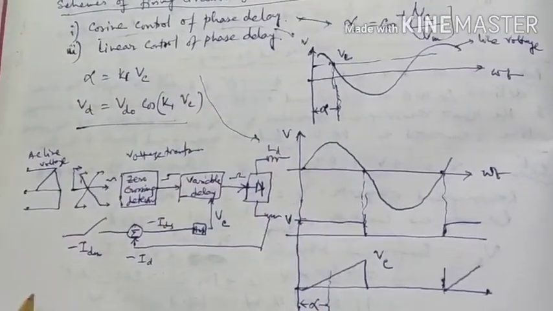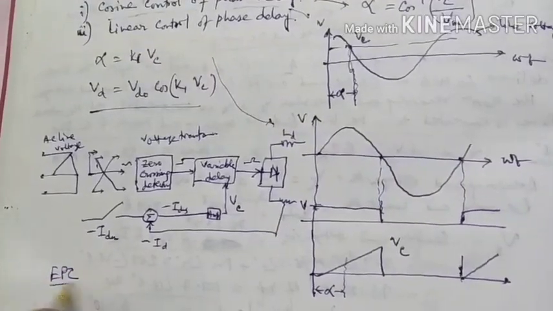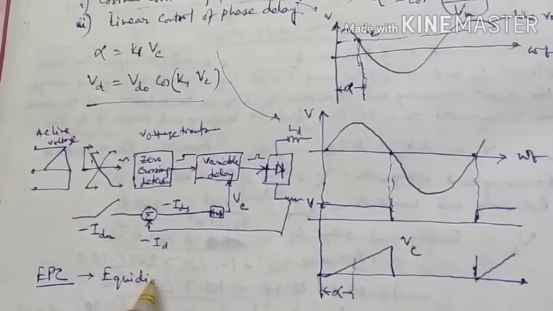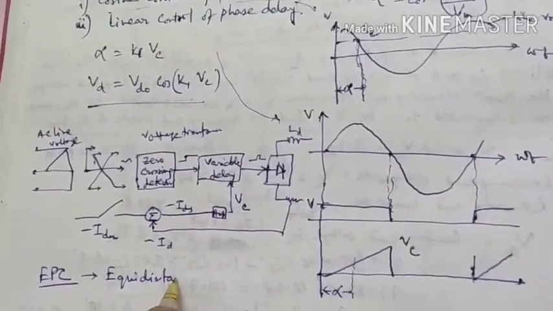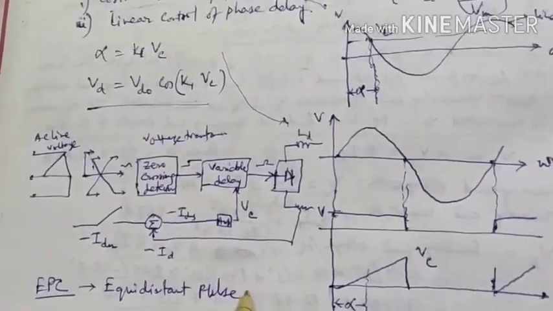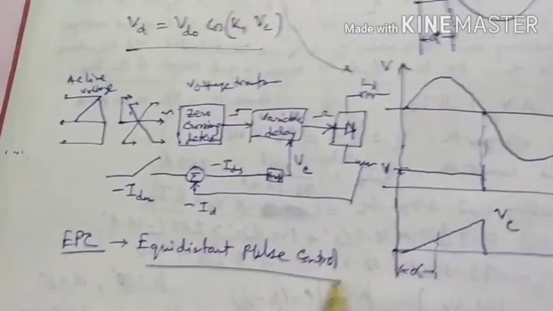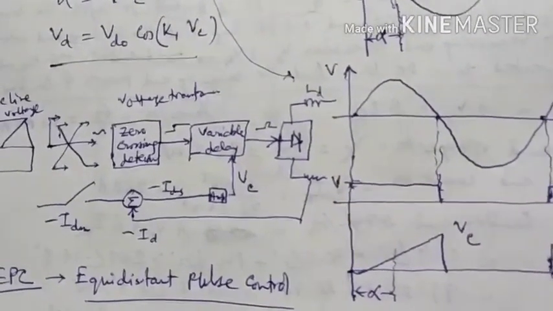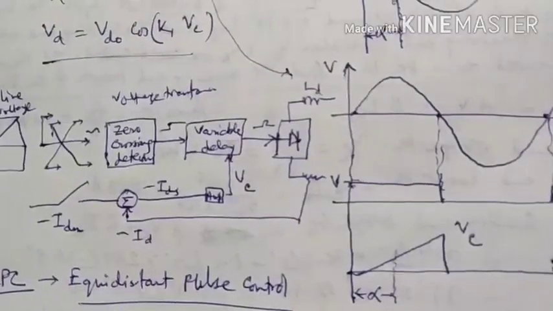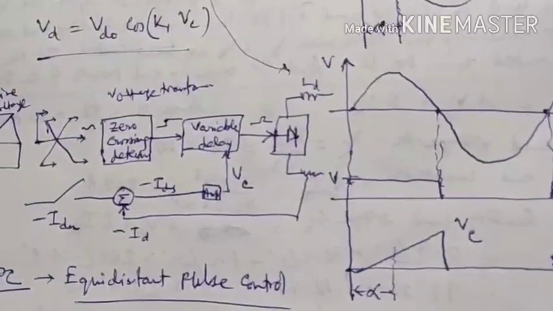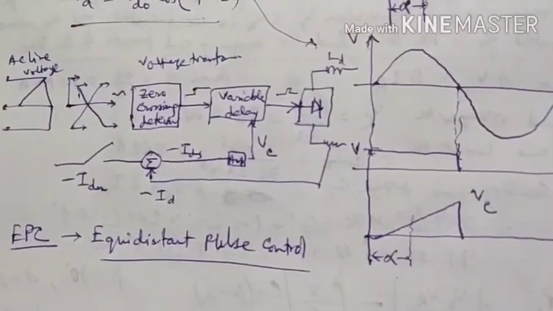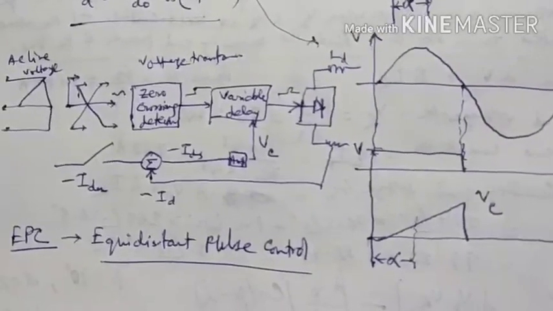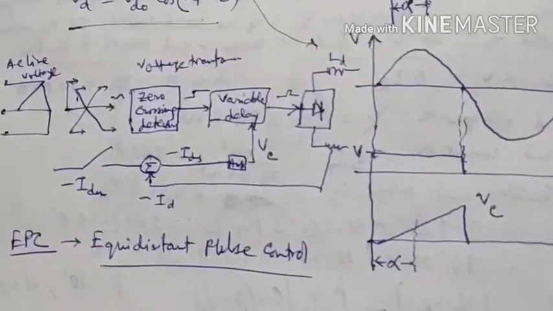Another is EPC, that is equidistant pulse control. In this scheme, no direct synchronization of the control pulse to the AC voltage is applied, and it is used in all modern HVDC stations. It is primarily useful for successful operation of a weak AC system.